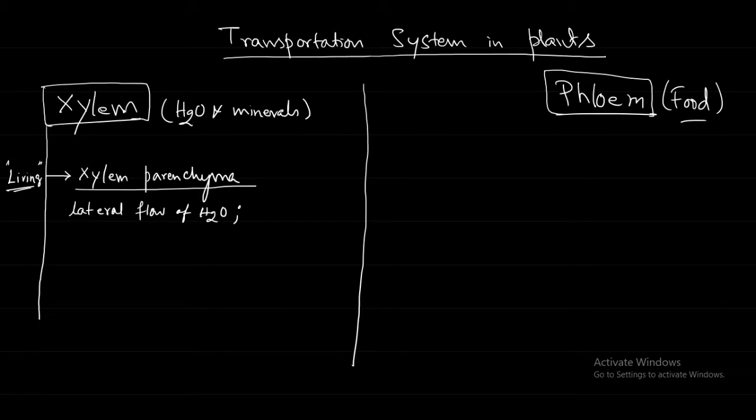The water is going to go from roots upwards, from down to up. That is a vertical movement. But in the stem also, sidewise, because the stem can be very broad, the water movement is required. That lateral movement of water is by xylem parenchyma. It also stores some food. Both functions it will do.